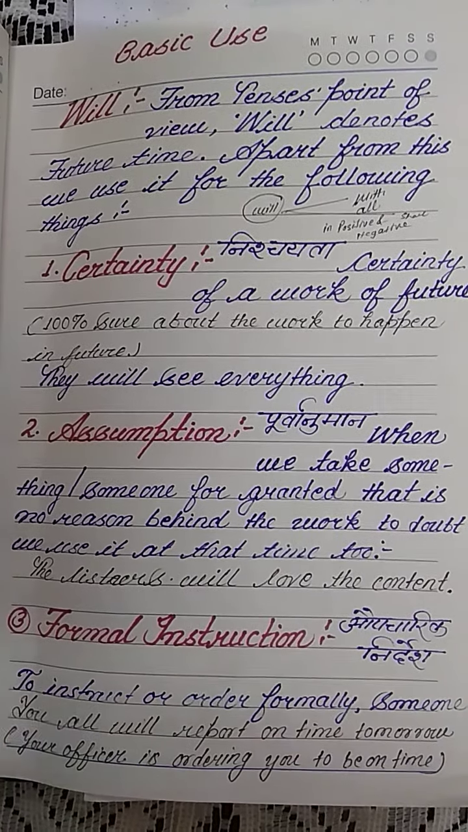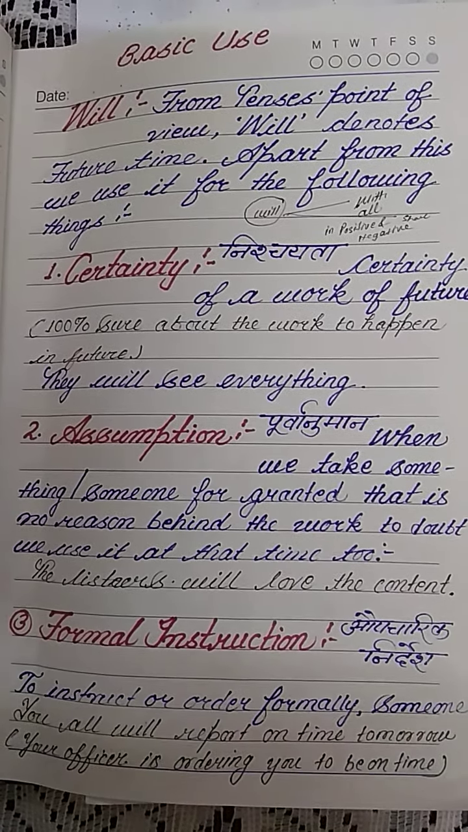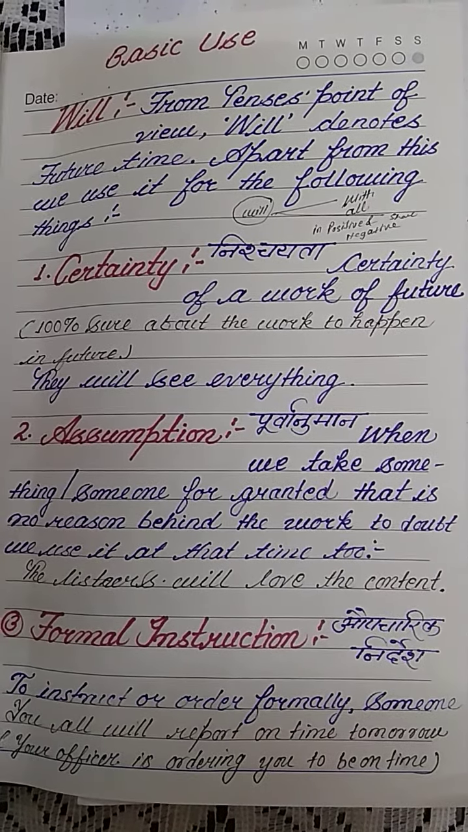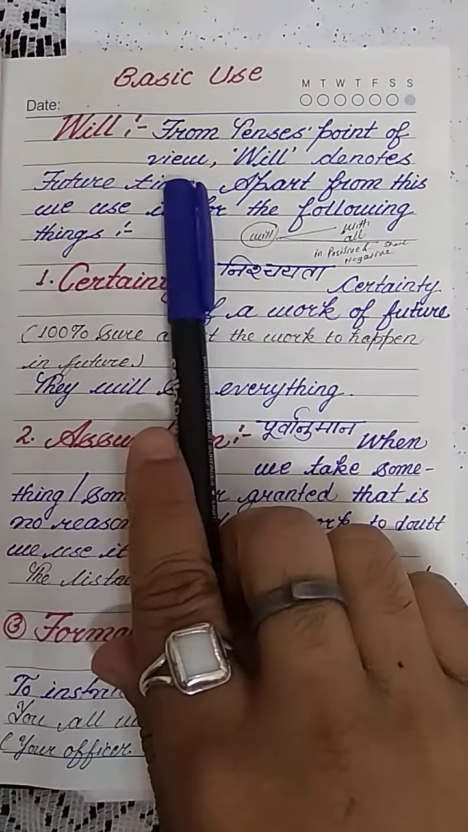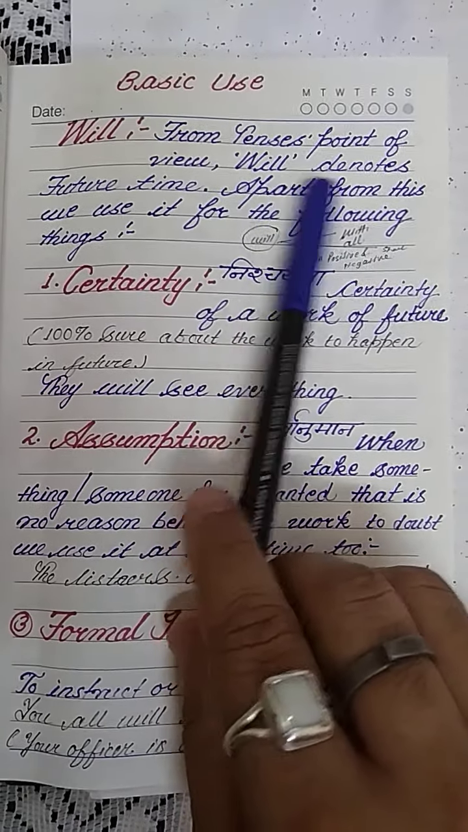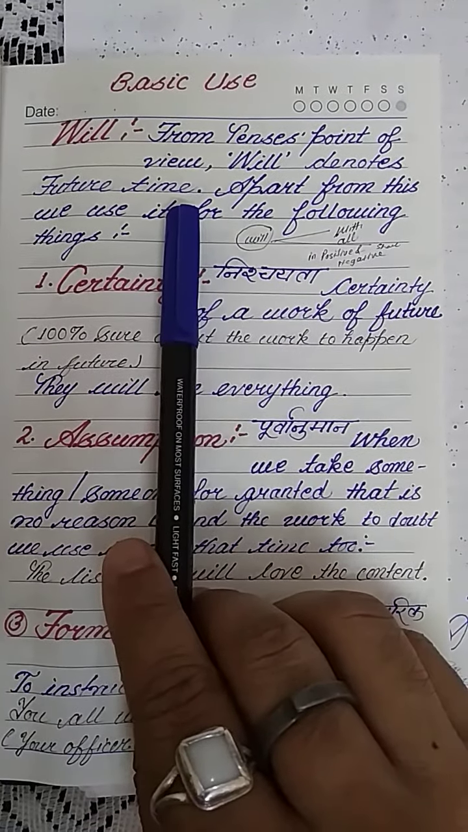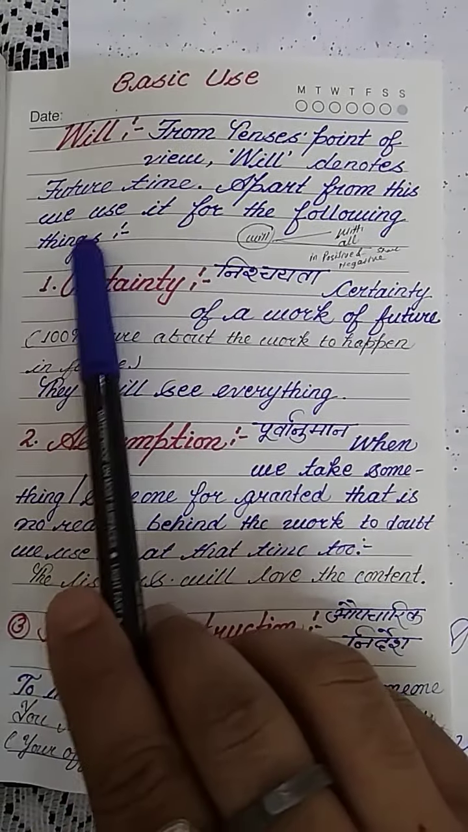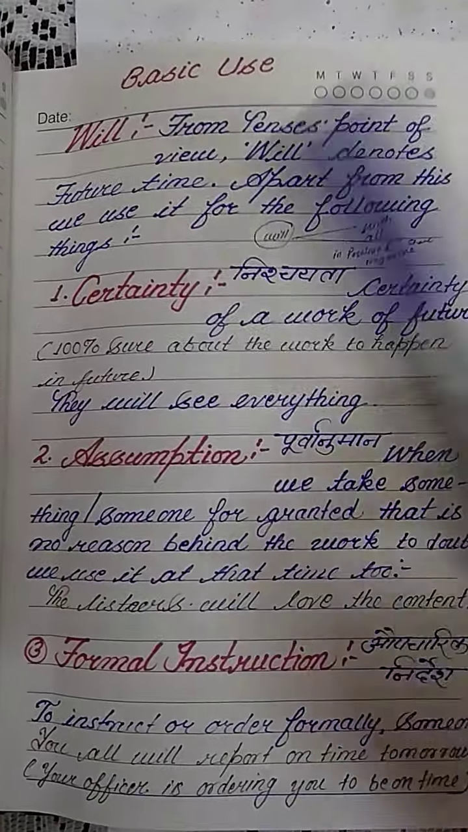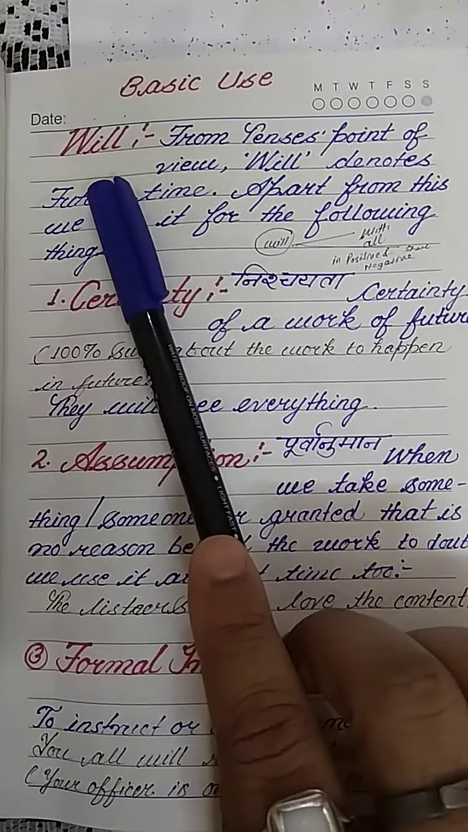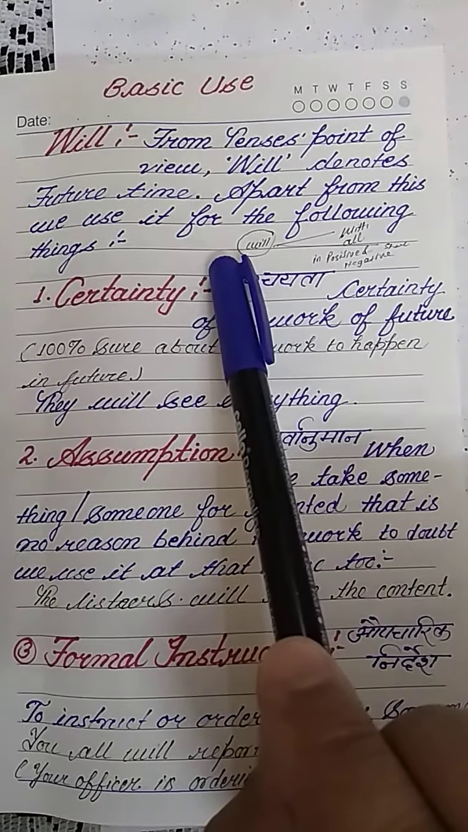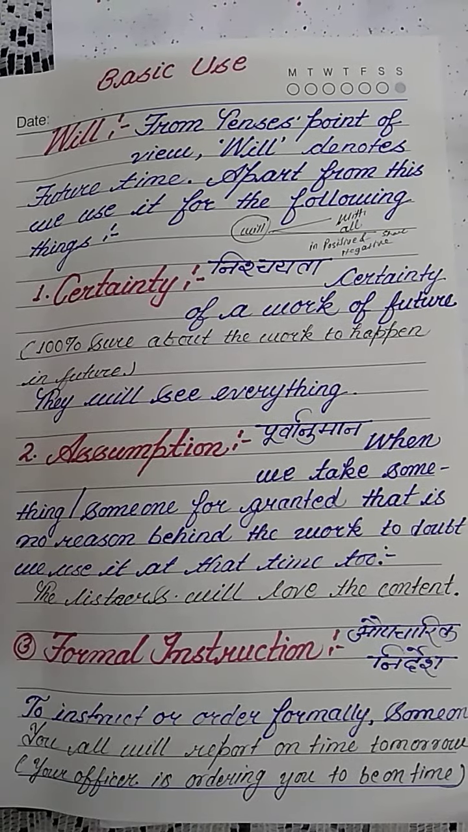In the series of modal auxiliaries or modal verbs, today I have brought the basic use of will for you all. Let's talk about will. From tense's point of view, will denotes future time. Apart from this, we use it for the following things, as it's very well known to you all. If we talk about the use of will, we have been seeing the use of will in future tense. It's known to you very well.